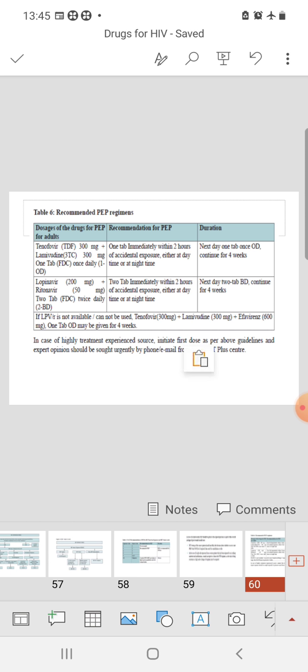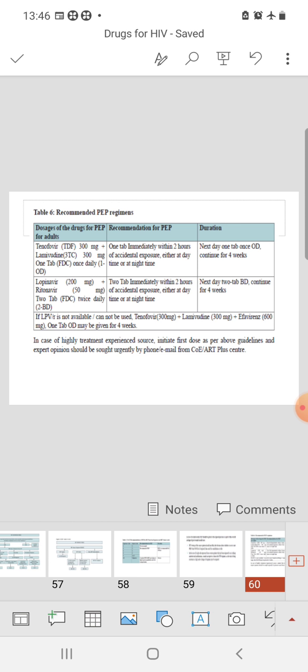So we do not always know the source code, what category of HIV, 1 or 2, the patient is suffering from. So to cover HIV-1 and 2, it is better to provide the PEP regime of tenofovir 300, lamivudine 300 mg once daily, plus lopinavir 200 mg and ritonavir 50 mg, 2 tablets twice daily, and both should be continued for 4 weeks. Okay, so tenofovir lamivudine fixed dose combination 300 once a day, lopinavir ritonavir fixed dose combination 2 tablets twice a day. And if lopinavir ritonavir is not available or cannot be used, then only we can use efavirenz in its place. But remember, efavirenz will not provide you protection against HIV-2.